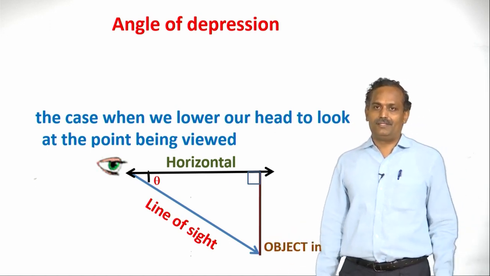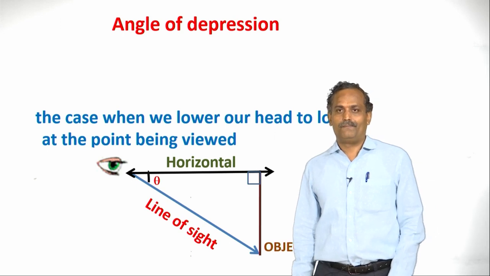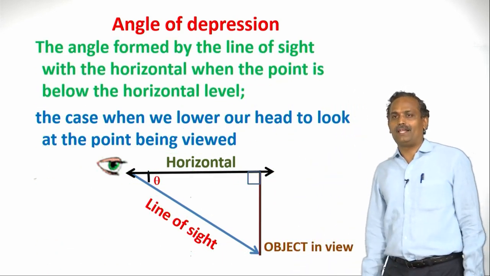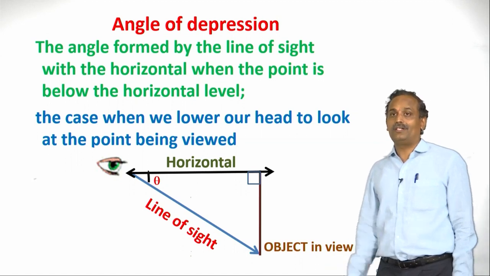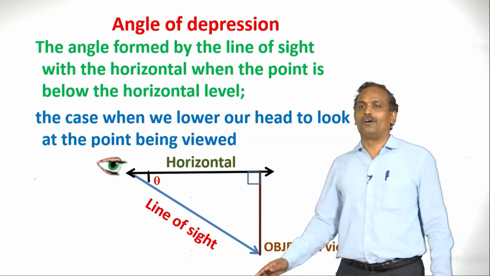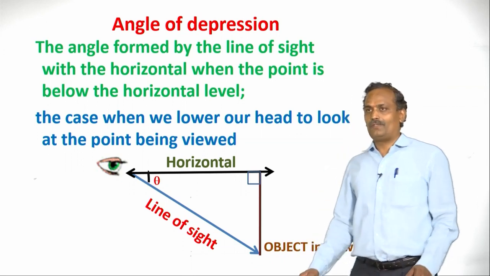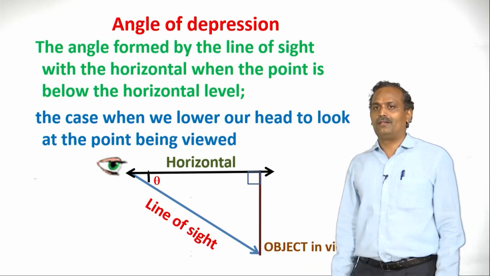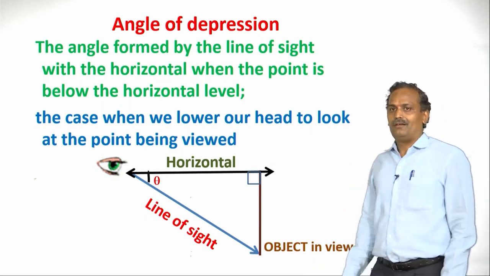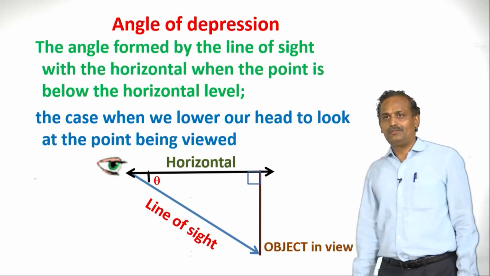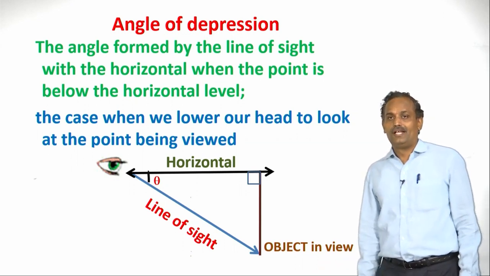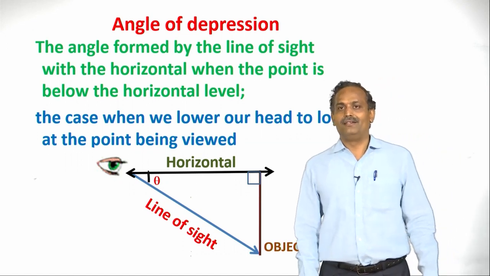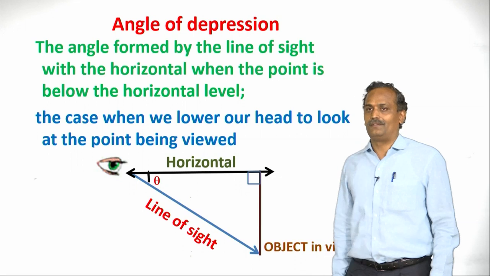That angle is the angle of depression. Now let us define it: the angle formed by the line of sight with the horizontal when the point is below the horizontal level. If the point that we are going to view is below the horizontal level, we put our head down so that we can see the object. Then with respect to horizontal we get an angle, which is the angle of depression.